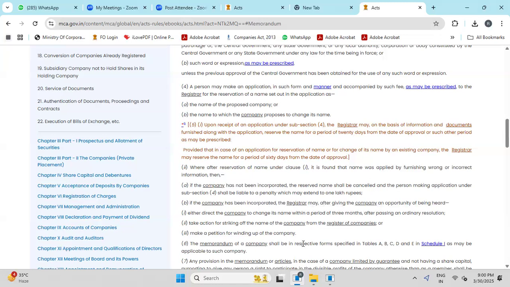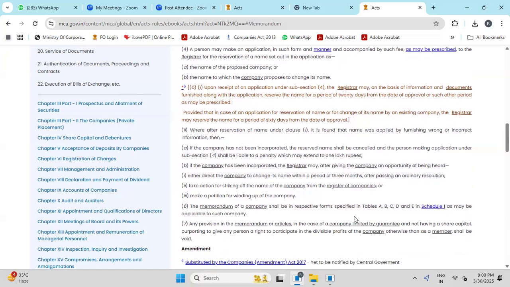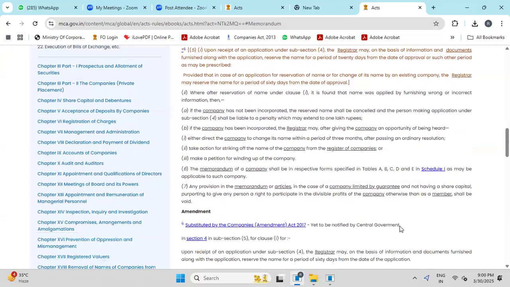The memorandum of the company shall be in the respective form. Anyway, it is a prescribed and specified form. Under Schedule 1, it is mentioned. Any provision in the memorandum or articles, in case of a company limited by guarantee and not having a share capital, purporting to give any person a right to participate in the divisible profits of the company otherwise than as a member, shall be void. This situation will not arise because it is very rare, we never find a company limited by guarantee. Generally, companies limited by shares are available in the market.